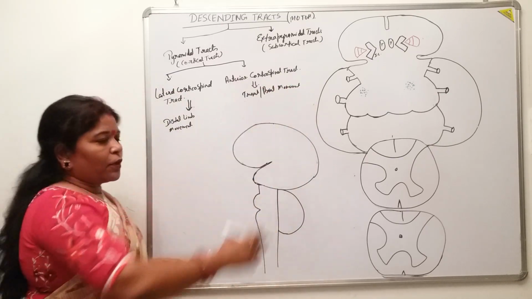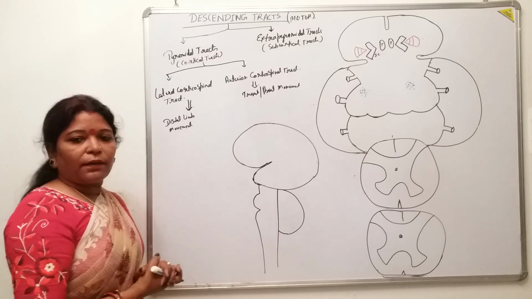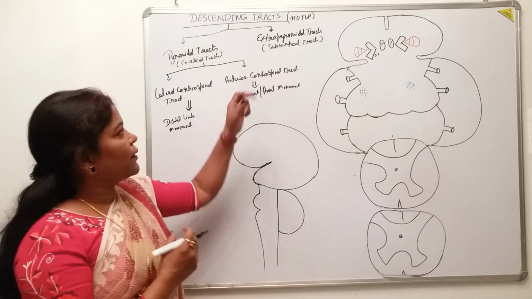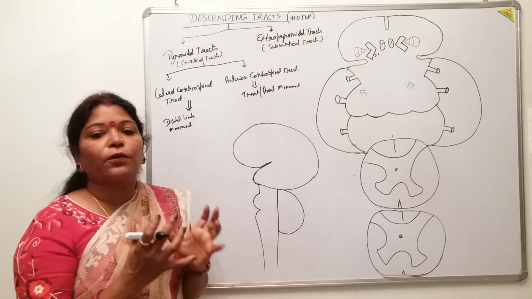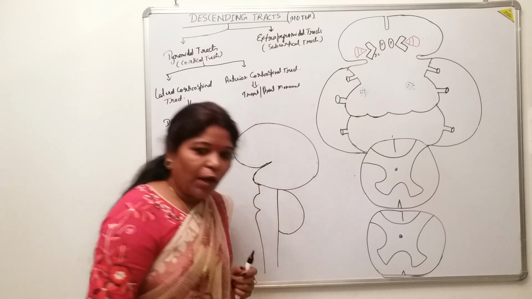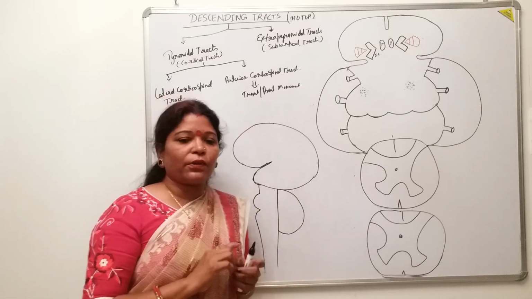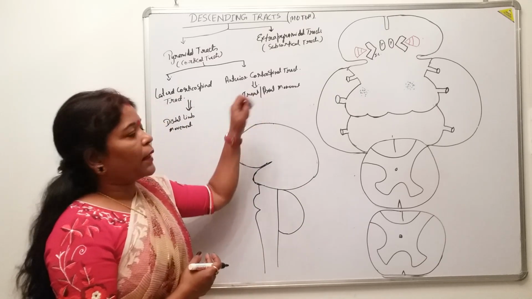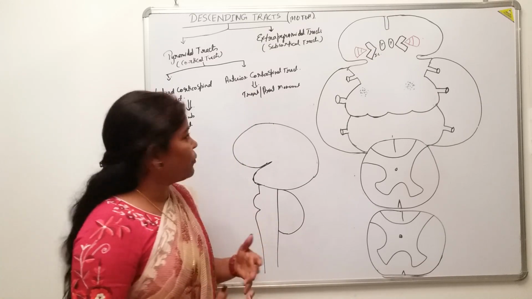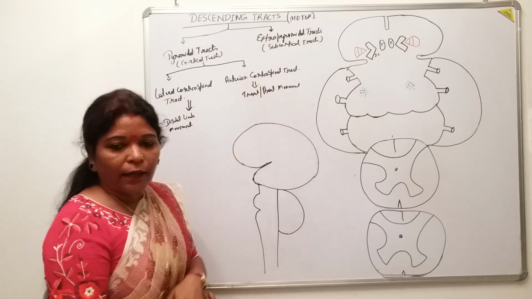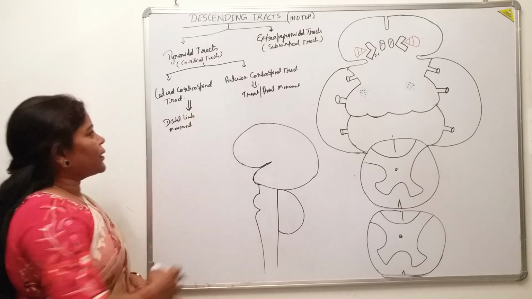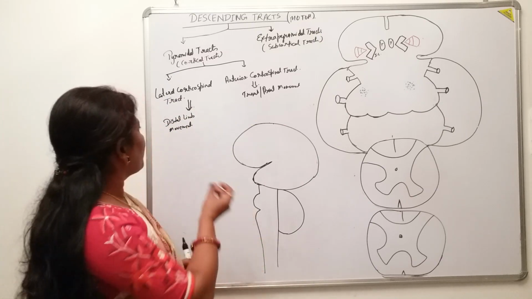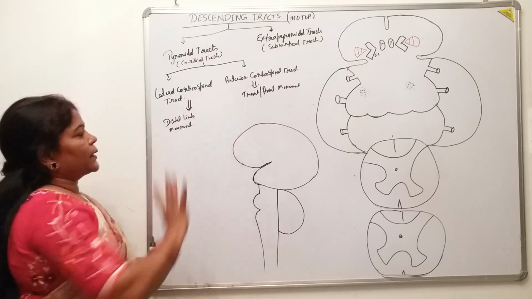The lateral corticospinal tract is related with the precise and very skilled movement, whereas in the anterior corticospinal tract you will get the very gross movement. Suppose you flex the trunk. In this movement, not a single muscle is involved; rather, more than one muscle comes together and works, in the trunk and the axial movement. So this is the gross movement. It is under control of the anterior corticospinal tract, and the lateral corticospinal tract is mainly involved with the precise, skilled voluntary movements of the limbs. Okay, so it is like that.